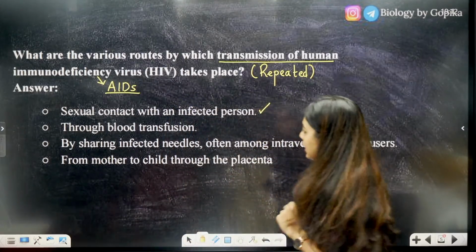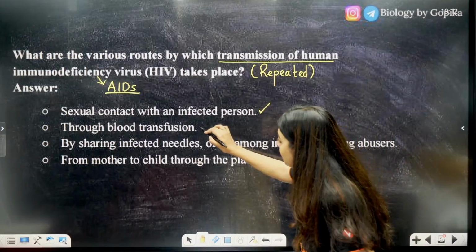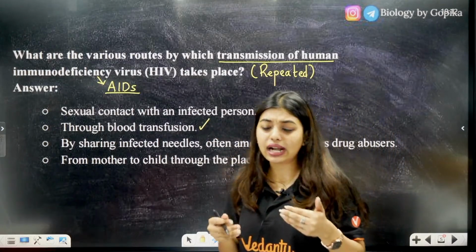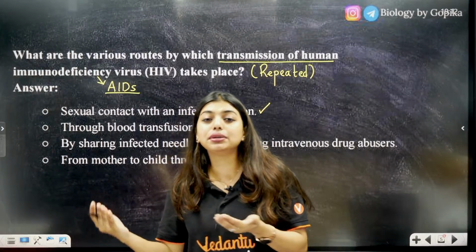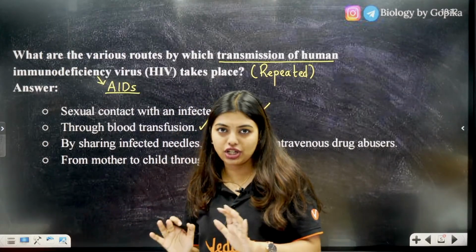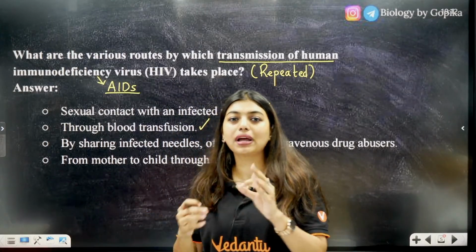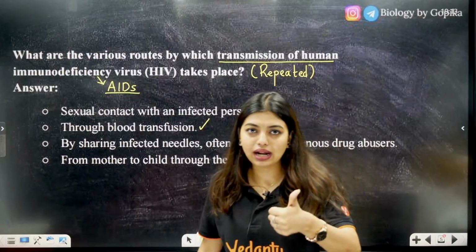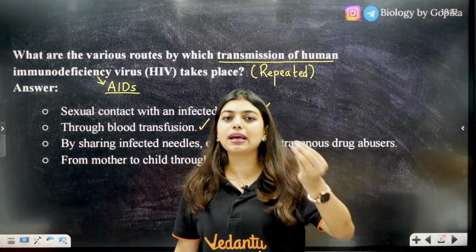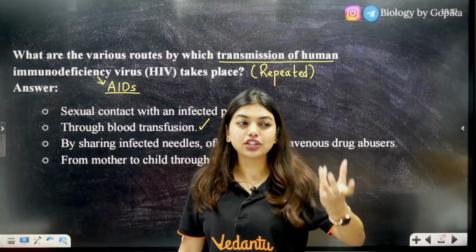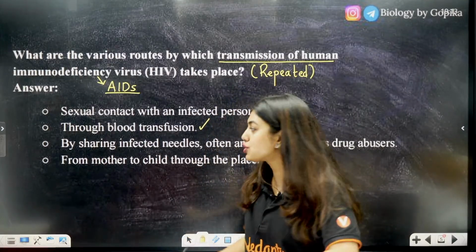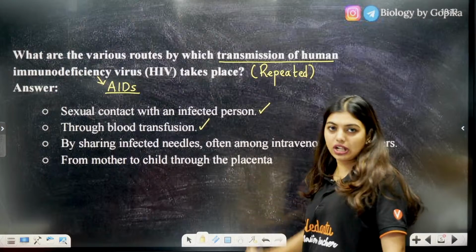Through blood transfusion, because I told you that AIDS is not passed merely by touch or handshake. AIDS will only be passed by fluid exchange like blood and semen, or where syringes and needles are shared. So here, through blood transfusion.